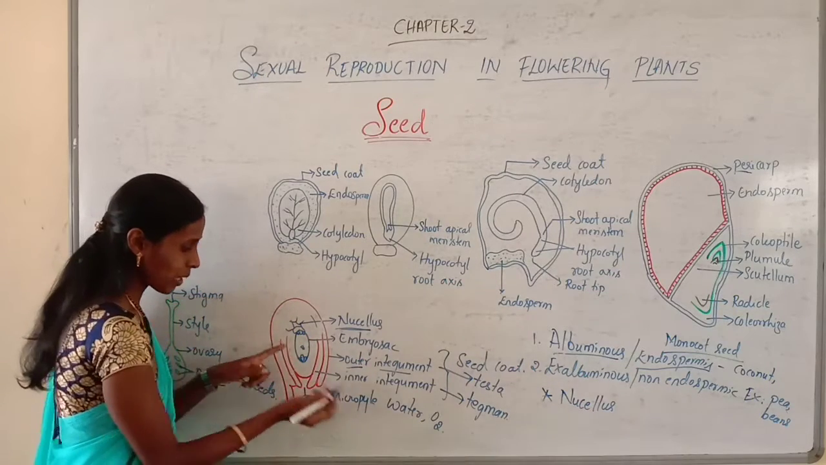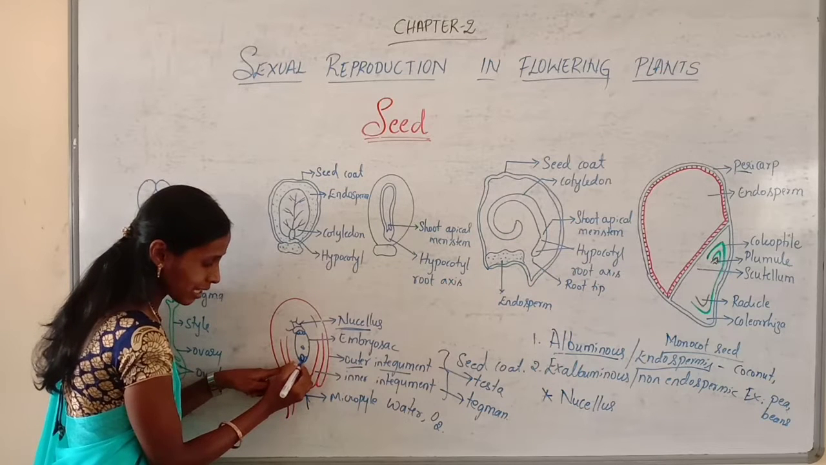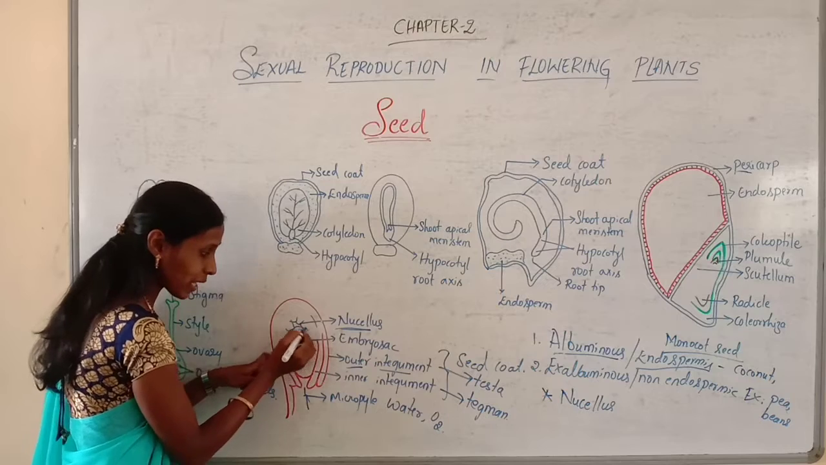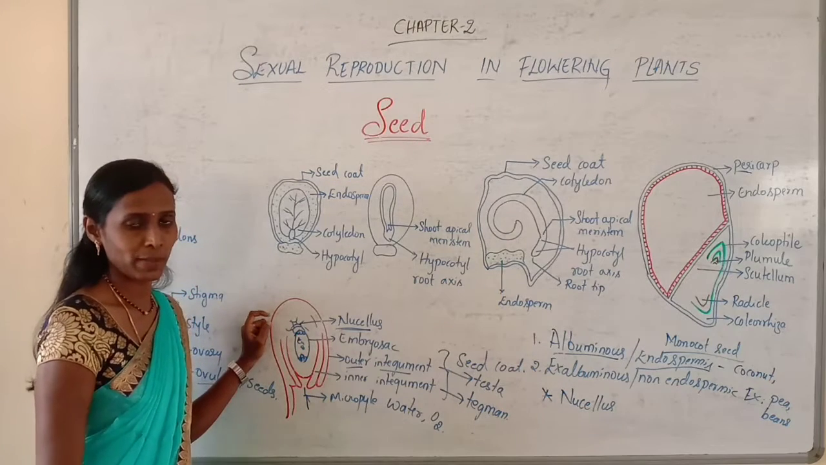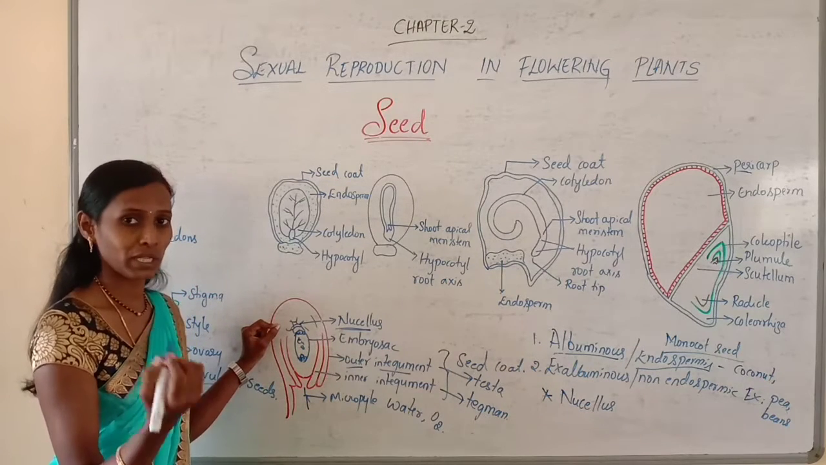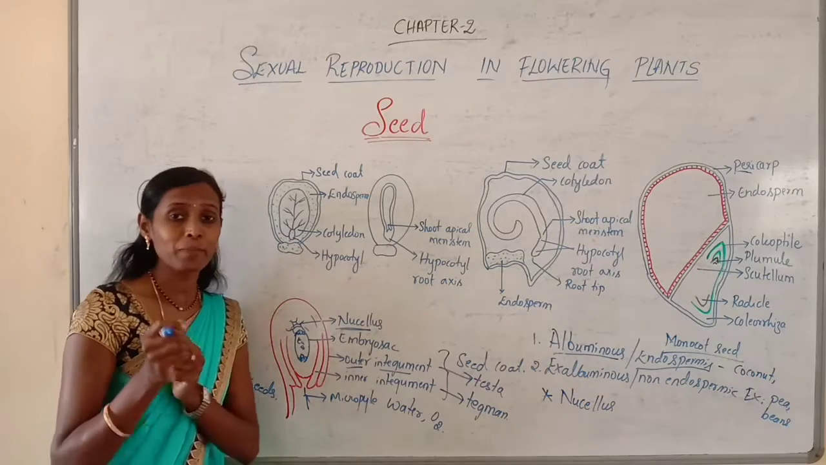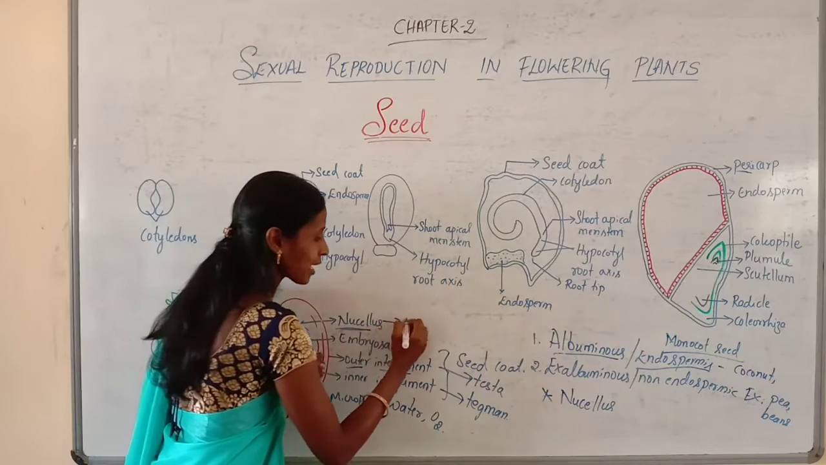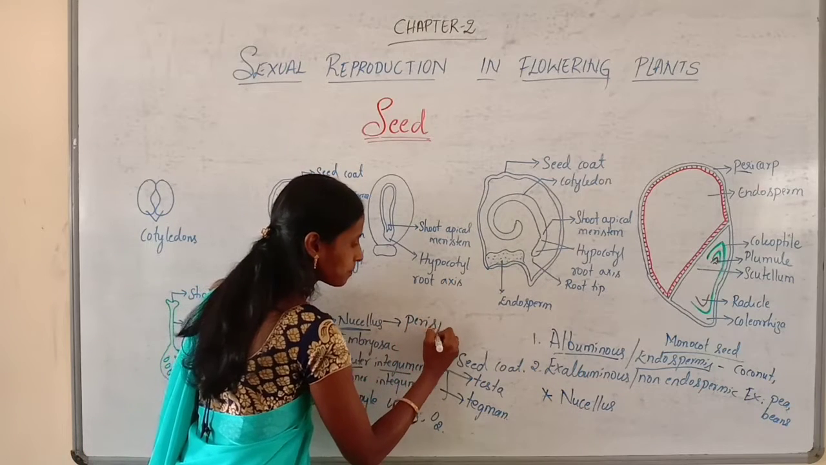So where is the endosperm? You just observe here. Here is the zygote. Around the zygote we can find endosperm. Around the endosperm there will be a nucellus. And this nucellus may be completely utilized in certain seeds. In some seeds, the nucellus will remain as a thin layer that is called perisperm.